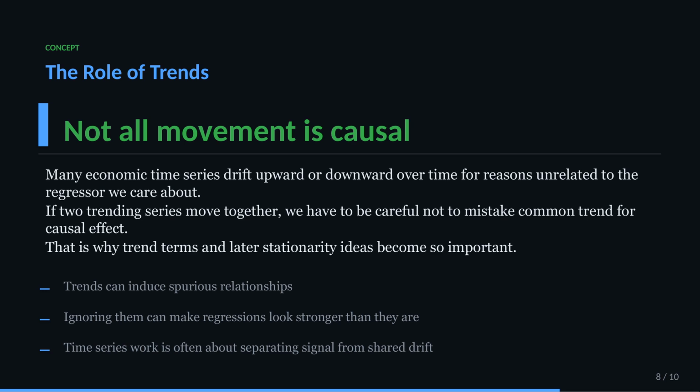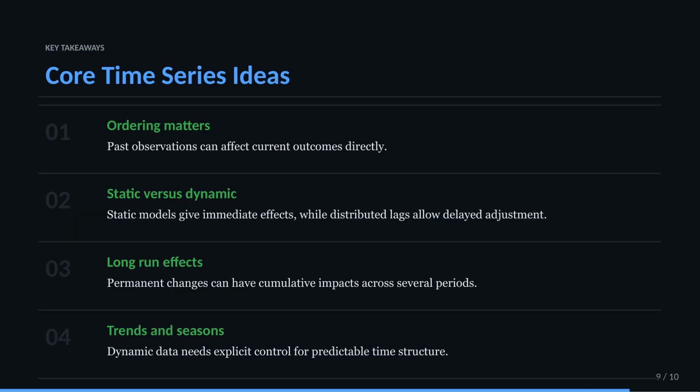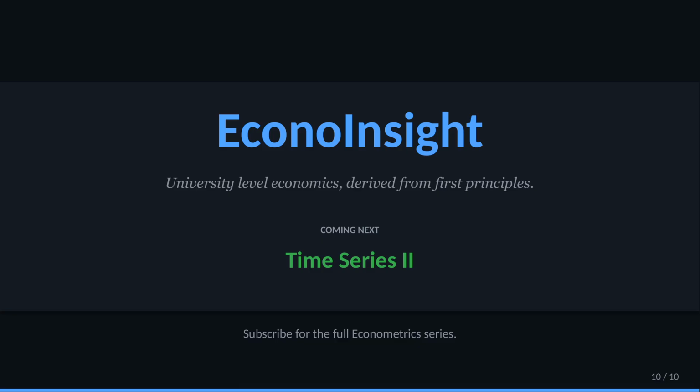So the key ideas are these. Time series analysis is about ordered data generated by a dynamic process. Static models describe contemporaneous effects. Distributed lag models describe delayed adjustment. Impact multipliers and long-run multipliers help us interpret those dynamics. And trends and seasonal structure need to be modeled explicitly if we want the coefficients to mean what we think they mean. Time series econometrics becomes powerful once we stop thinking only in terms of one-period reactions and start thinking about how shocks echo across time.